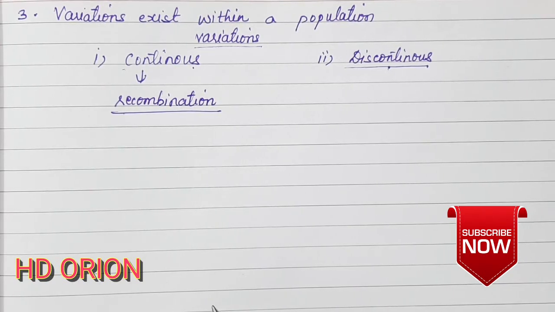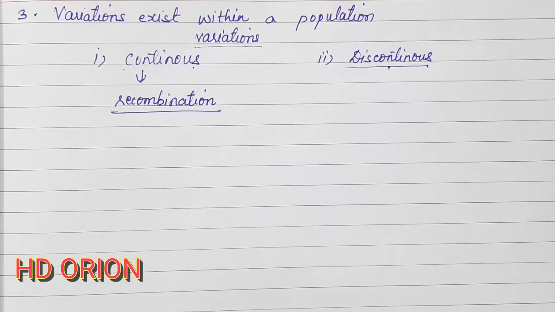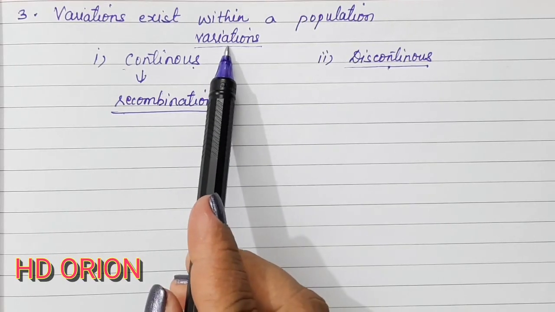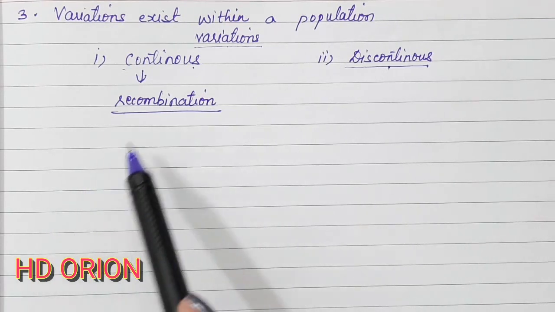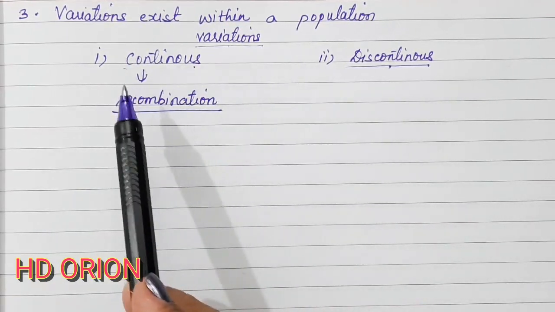We know that there are 23 pairs of chromosomes, and the 21st pair has an additional chromosome, so it is known as trisomy, which is known as Down syndrome. So there is suddenly a mutation that we see in the increase in the chromosome. So this form of marked difference that is seen in the next generation is the discontinuous variation. However, this was not totally called mutation by Darwin.